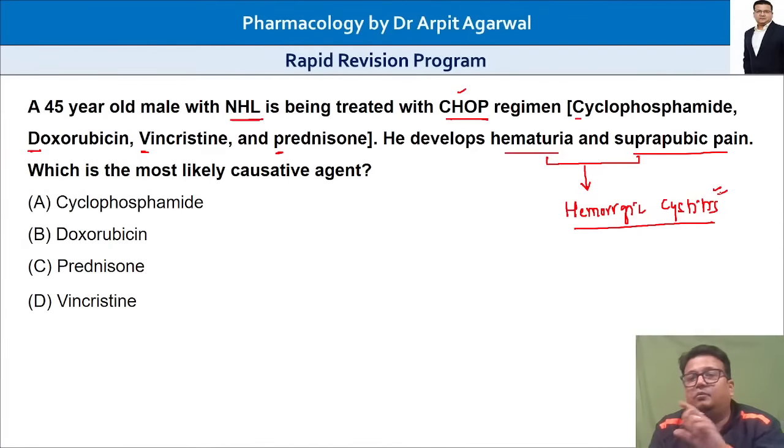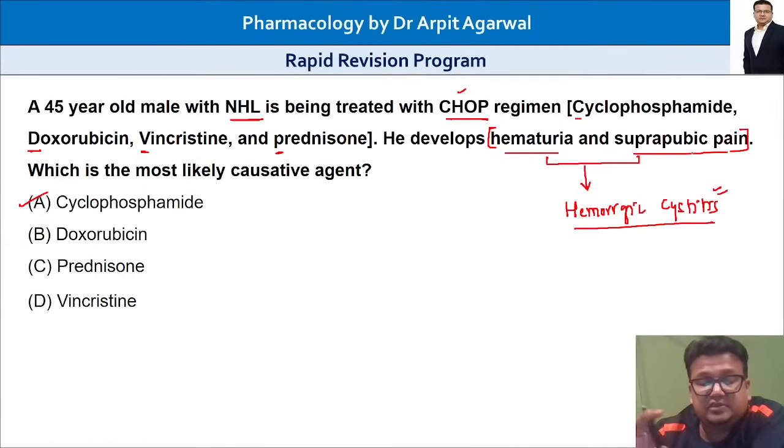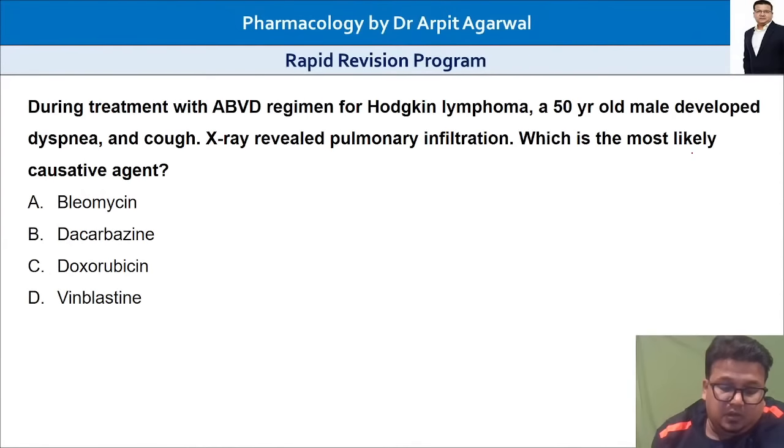So this is simply a one-liner side effect converted into a clinical scenario type question, and the answer, I hope everybody is clear, is cyclophosphamide. Only thing, sometimes we remember only the diagnosis, that is hemorrhagic cystitis, but it is also important to remember what will be the symptoms in that particular diagnosis. That is what we want to understand in this question. Dr. Sunshine, vincristine causes neuropathy, not hemorrhagic cystitis. So vincristine is notorious for causing neuropathy.